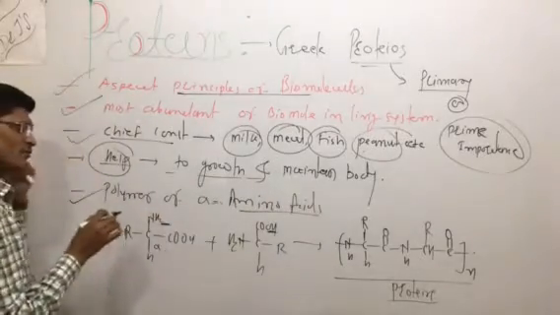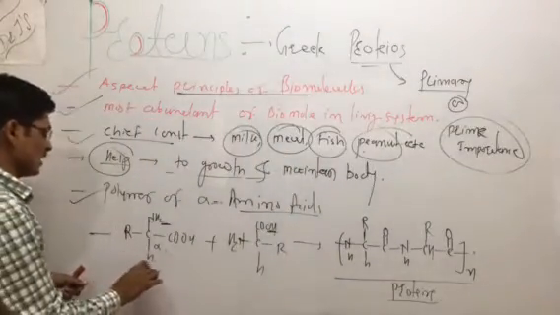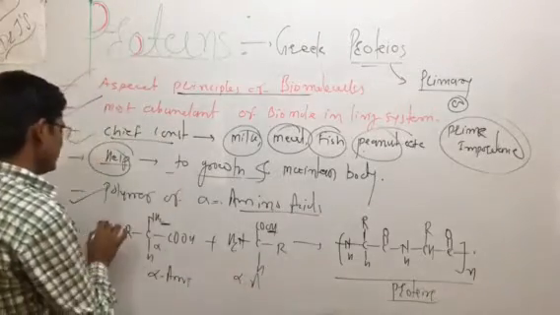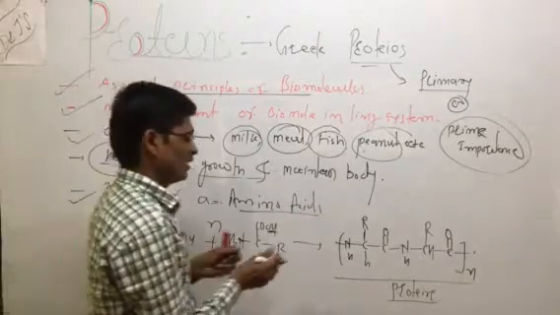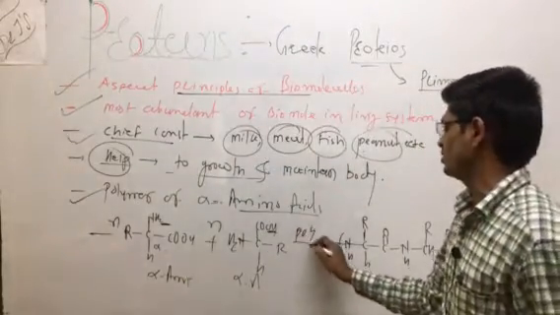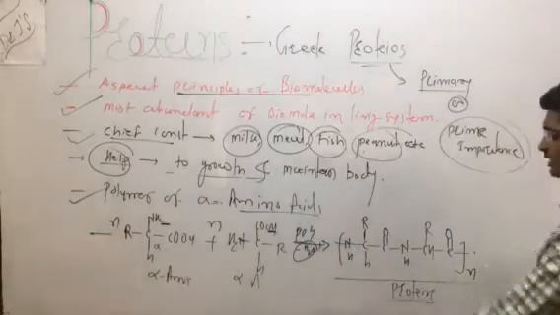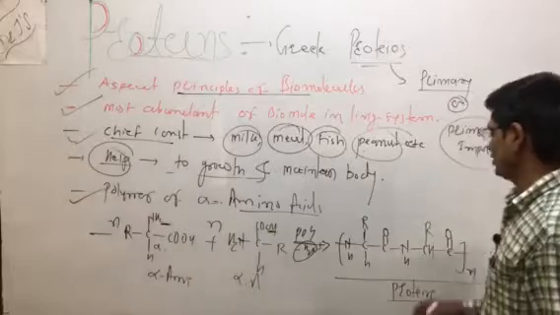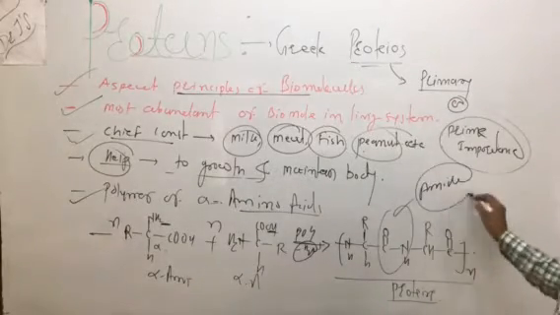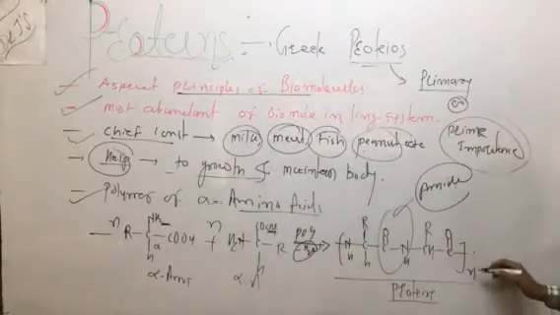So proteins are polymers of alpha amino acids. Here n amino acids are condensed to each other. The condensation is a polymerization with the loss of water molecules. Condensation takes place between the amino acids, forming an amide type of linkage. Amide linkage is present in protein molecules, and this longest chain compound is nothing but proteins.